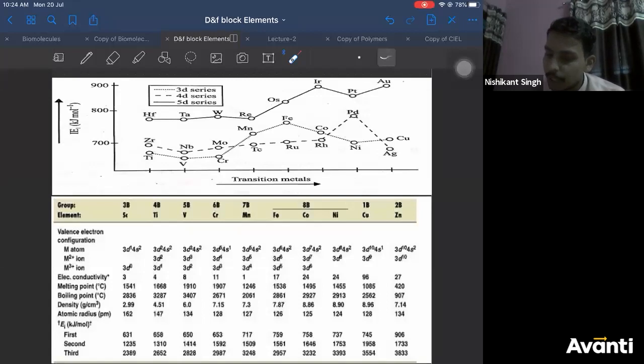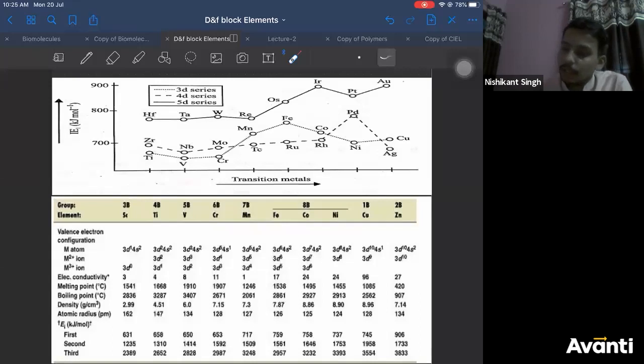So from here to here, almost it is fine. It is almost increasing only. Right? Our doubt lies in this part. Correct? So here you can see from nickel to copper it should decrease. From nickel to copper ionization energy should decrease because size increases. But from nickel to copper ionization energy is increasing. Can you tell me why?